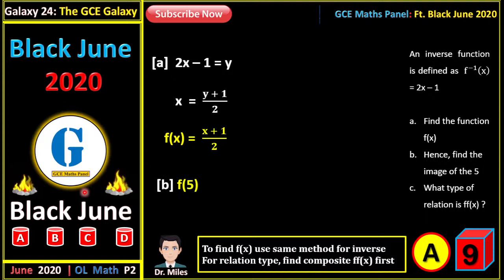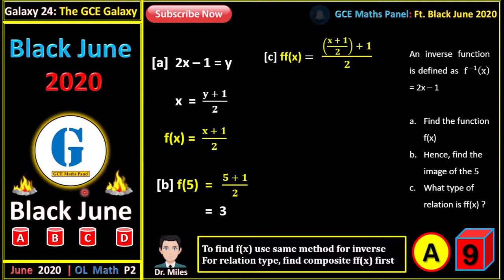Hence, find the image of 5. Image of 5 just means f of 5, right? And f of 5 will give us 3. So what type of relation is f of x? We first of all have to look for f of x, and that's how we get it. We now simplify it for f of x.